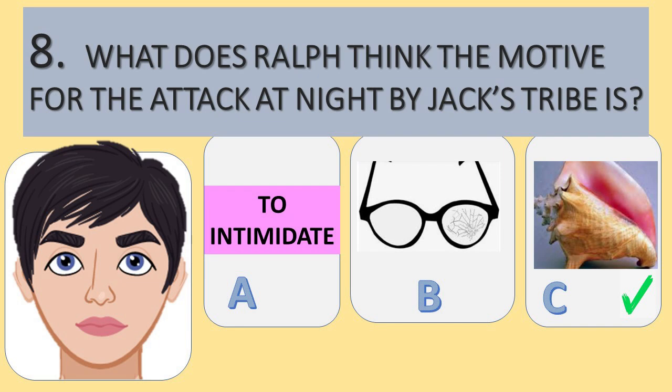Question number 8. What does Ralph think the motive for the attack at night by Jack's tribe is? Is it A, to intimidate, B, to take Piggy's glasses, or C, to take the conch? Now, Ralph is an idealistic, naive, perhaps metaphorically blind character who just doesn't understand what motivates others or the danger that his tribe and all the boys are in. He thinks that the reason that Jack has come to attack is to take the conch. He cannot understand the fact that Jack actually doesn't care about the rules or order or democracy or fairness at this point, and he's convinced that it's the conch that they've come for, and he's desperate to hold on to that and make sure it's safe and secure. But of course they're only interested in Piggy's glasses, because that means that they have the power to light fires.